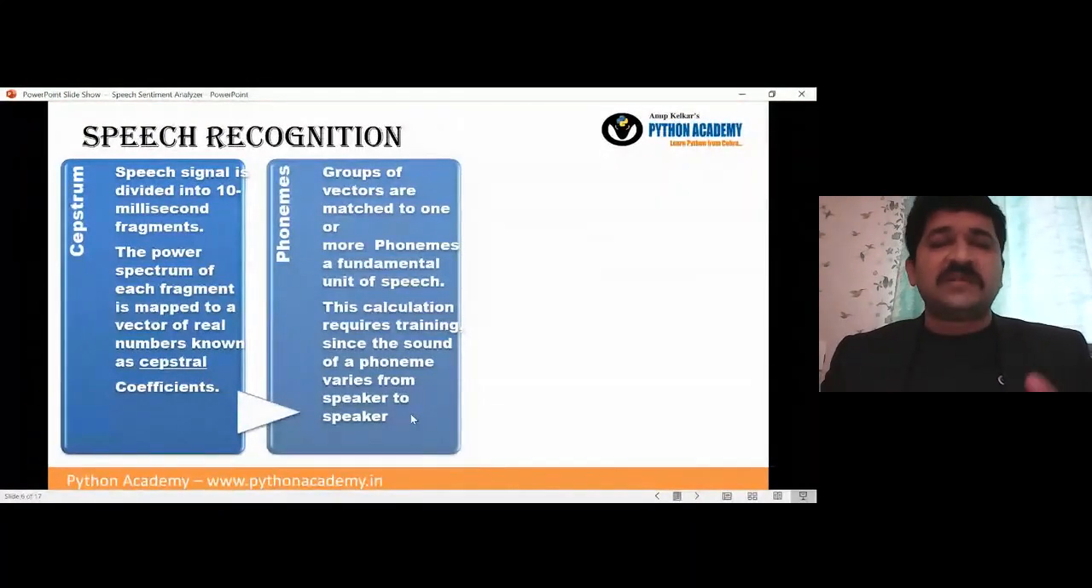So both are the same, but we have to match it with their group of phonics, and that is where it is done. Again, through Python coding, we are not going to do this. This will happen automatically because of the libraries which are available, but at least we should have the basic idea behind how it works.